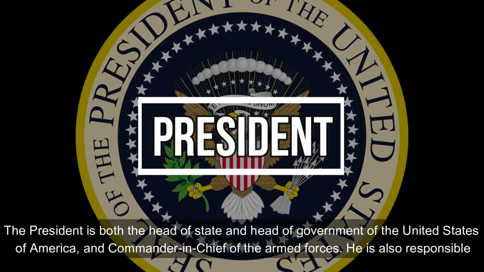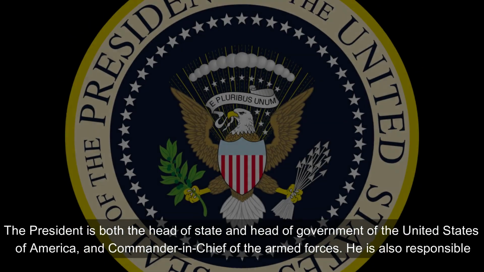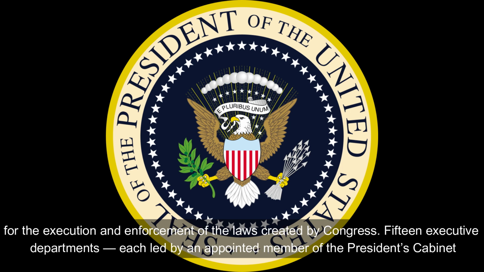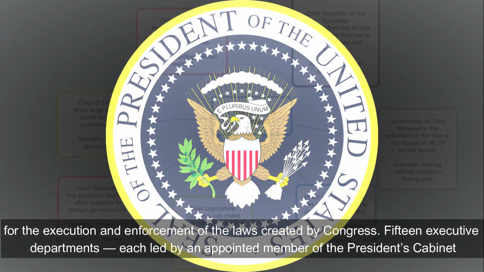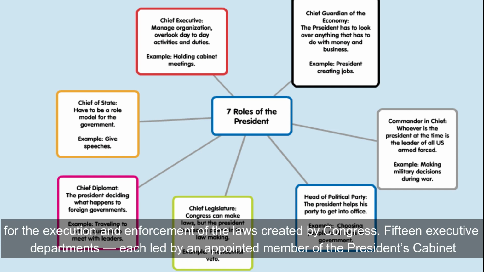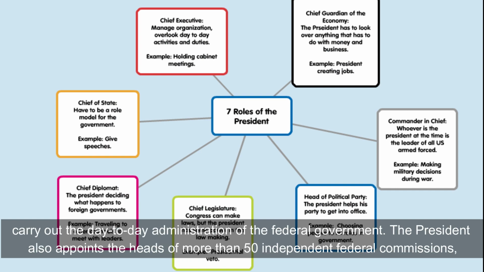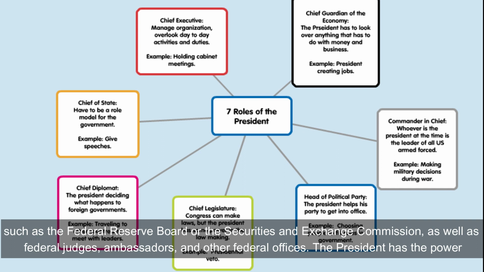The president is both the head of state and head of government of the United States of America and commander-in-chief of the armed forces. He is also responsible for the execution and enforcement of the laws created by Congress. 15 executive departments, each led by an appointed member of the president's cabinet, carry out the day-to-day administration of the federal government. The president also appoints the heads of more than 50 independent federal commissions, such as the Federal Reserve Board or the Securities and Exchange Commission, as well as federal judges, ambassadors, and other federal offices.